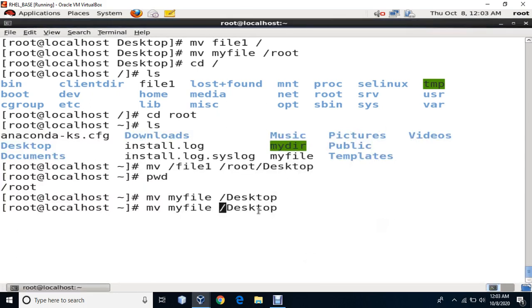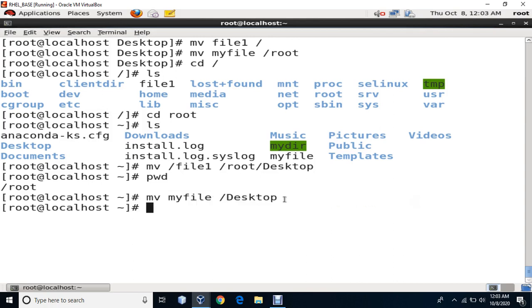What mistake did we make? One second, we'll delete this one so that you can understand it better. See the command, just this command. What did I do? I have written this slash. What does it mean? Move my file to /desktop.